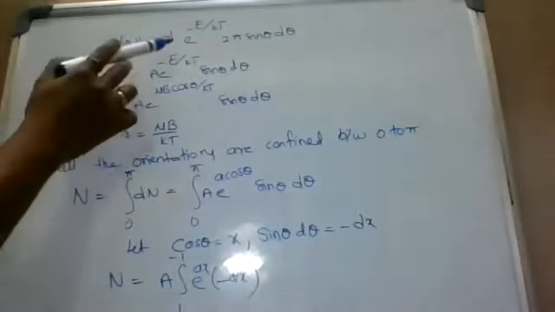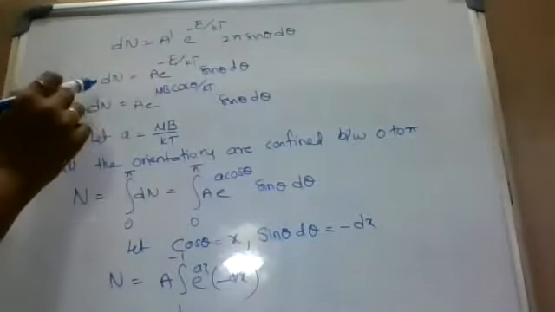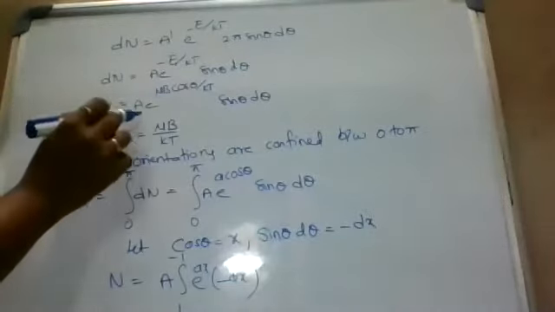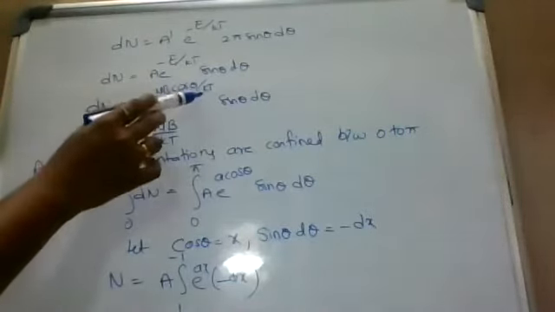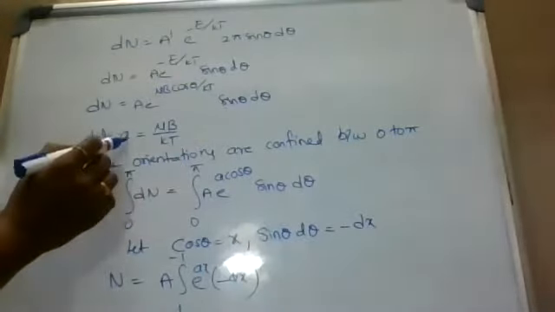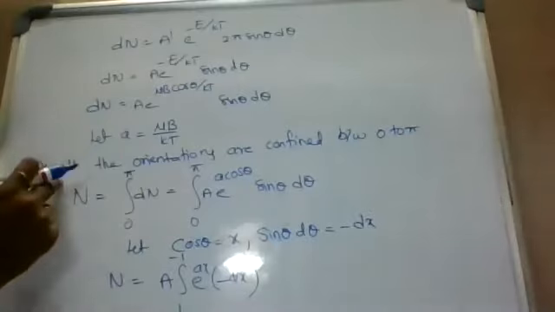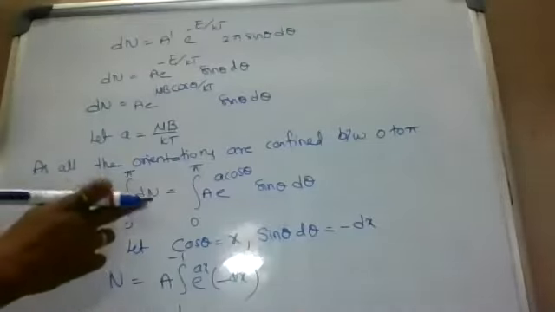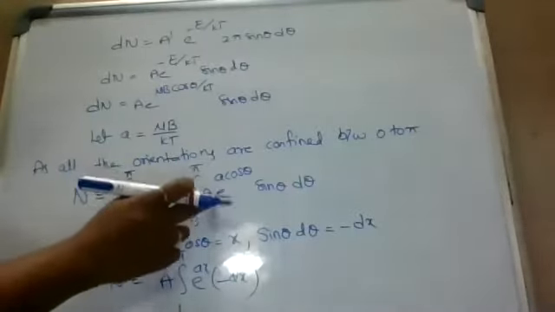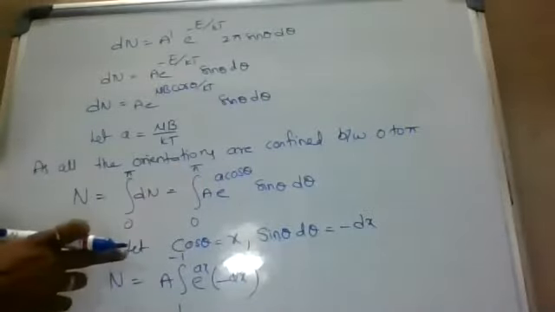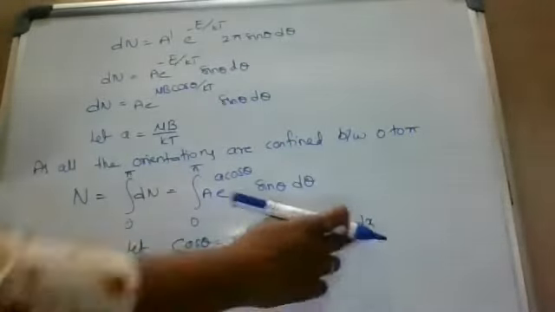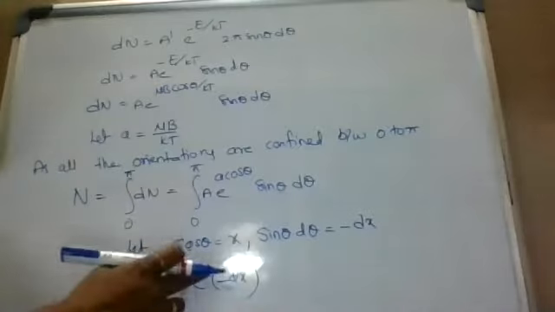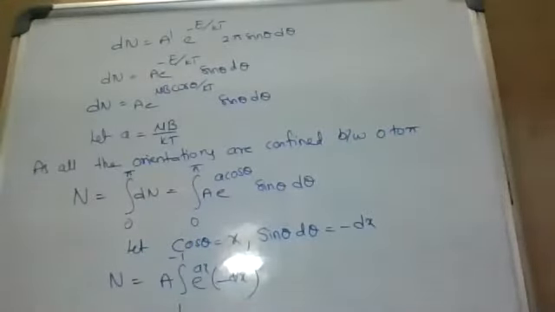So here dn equal to A dash e power minus E by kT 2 pi sin theta d theta. dn equal to A e power minus E by kT sin theta d theta. dn equal to A e power mu B cos theta by kT sin theta d theta. Here consider small a equal to mu B by kT, as all the orientations are confined between 0 to pi. N equal to integration 0 to pi dn equal to integration 0 to pi A e power a cos theta sin theta d theta. Here let cos theta equal to x, sin theta d theta equal to minus dx. N equal to capital A integration 1 to minus 1 e power ax into minus dx.